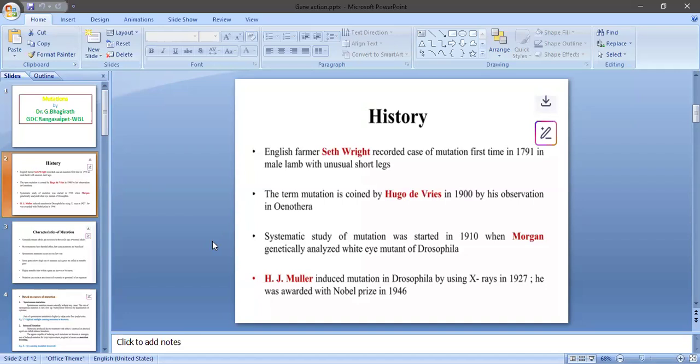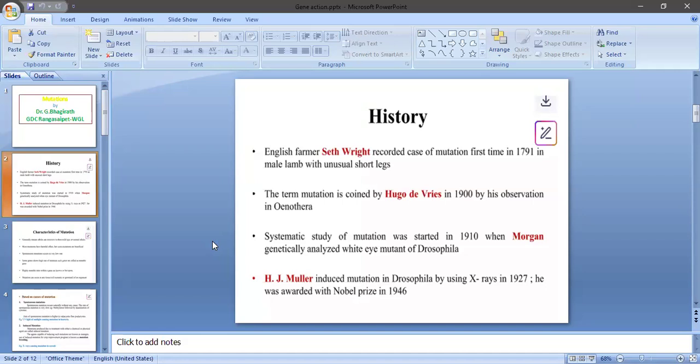Hugo de Vries observed that the evening primrose plant visually appears in two different forms: Oenothera gigas and Oenothera nanella.